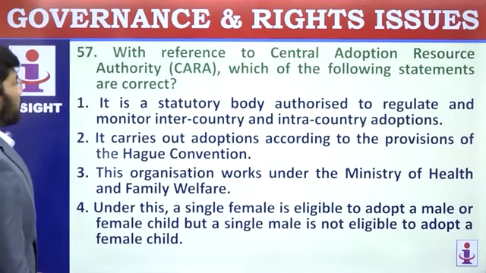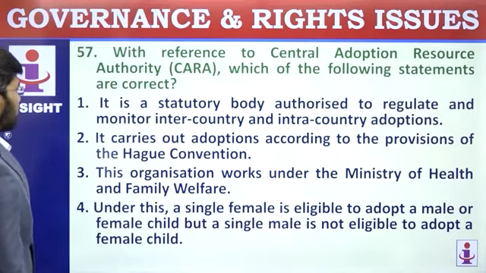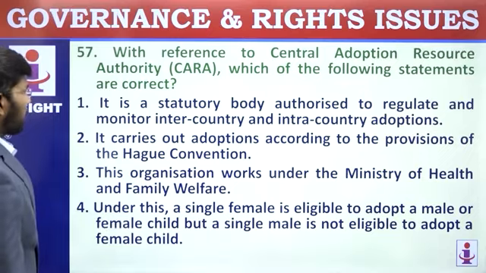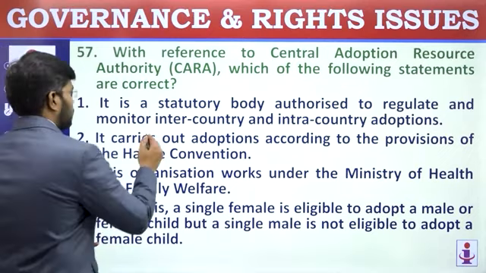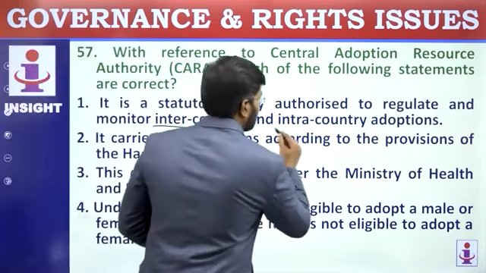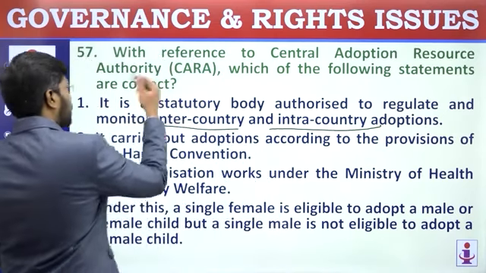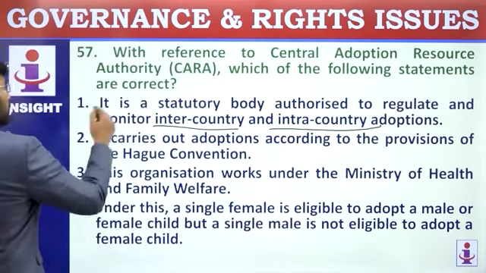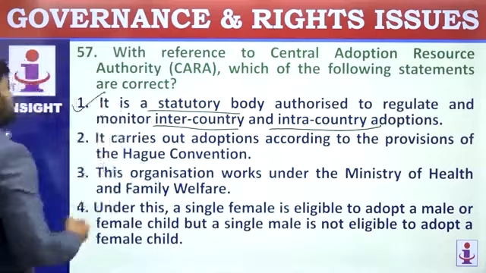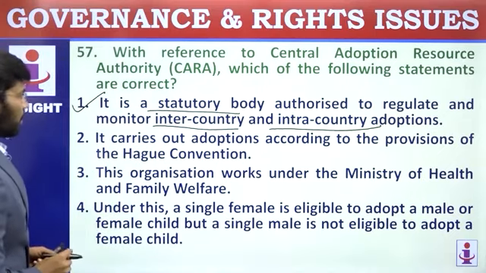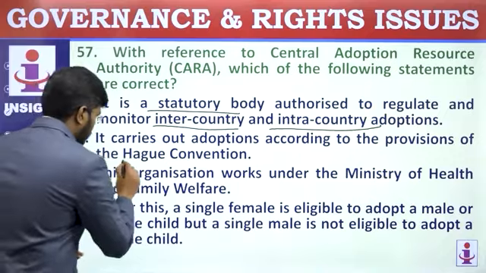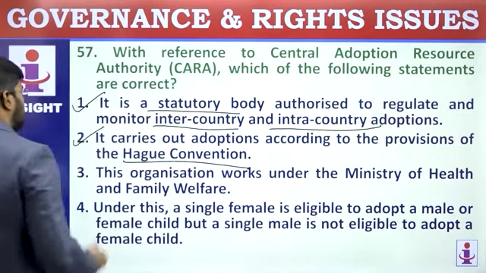57th question. With reference to Central Adoption Resource Authority, which of the following statements are correct? It is a statutory body authorized to regulate and monitor inter-country and intra-country adoptions. Yeah, inter-country and intra-country. For both, CARA is the body. So, it's a statutory body. The first statement is perfect. It carries out adoptions according to the provisions of Hague Convention. This is also correct statement as per Hague Convention.